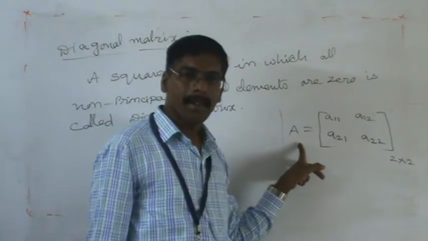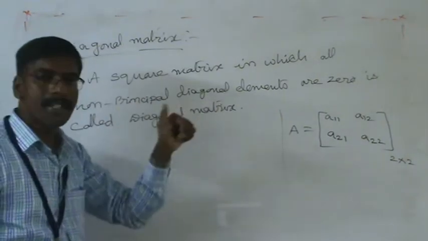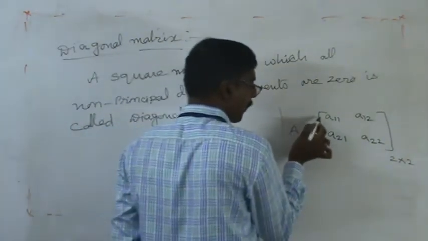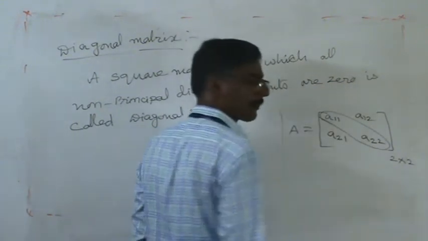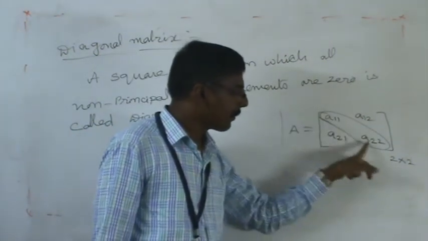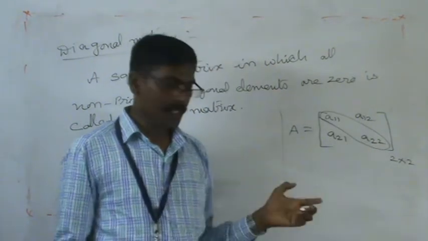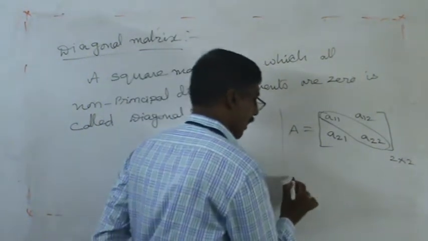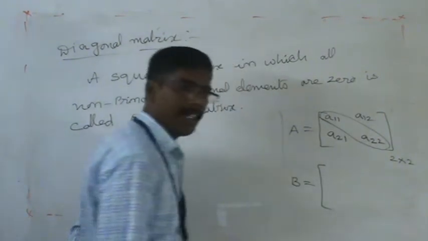In this square matrix, what are the principal diagonal elements? These diagonal elements are called the principal diagonal elements. Suppose we take another example of a matrix of order 3 by 3.